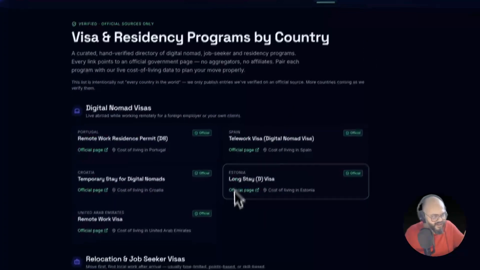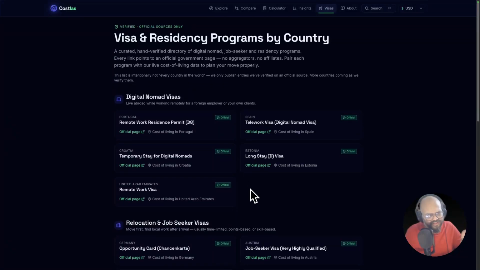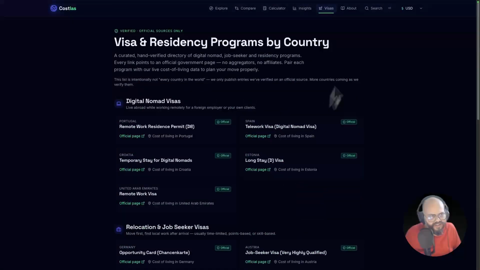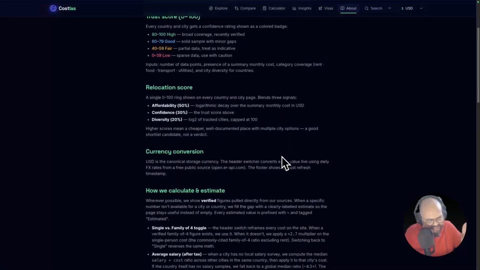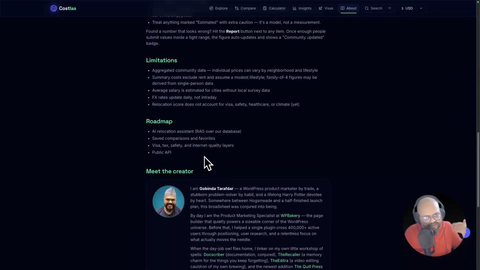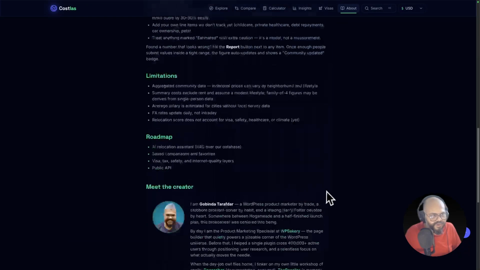And visa, there is some information available on the web, how many types of visa and which country is giving you that kind of visa. You will get the information. These are the official pages. I have a link there, and that is the about page, how I have calculated all the information and relocations and data and the planning. If I get anything else in my mind, if I have any budget, then I will do that. And later on the cost and everything, and how you can communicate with me, and that's it.